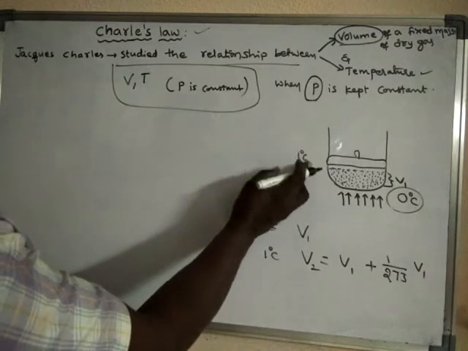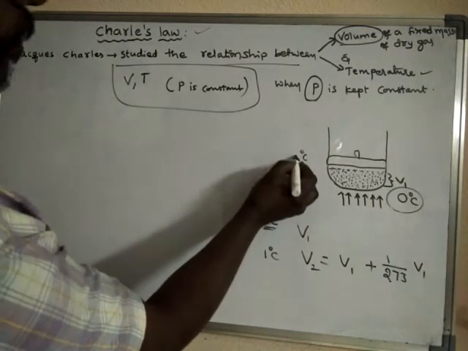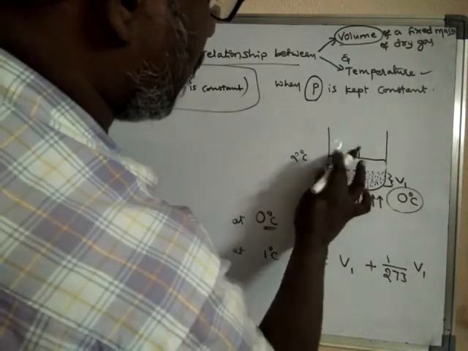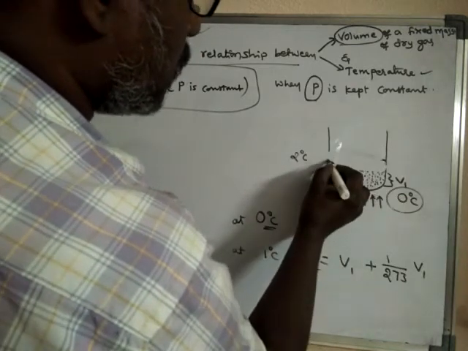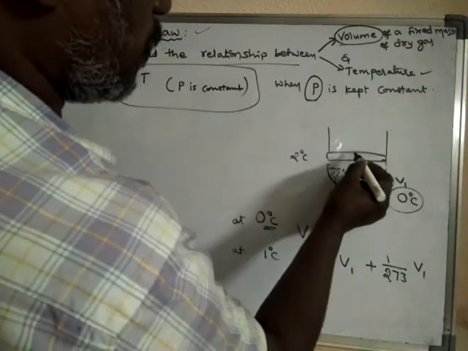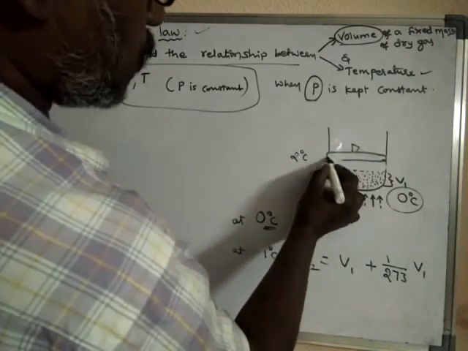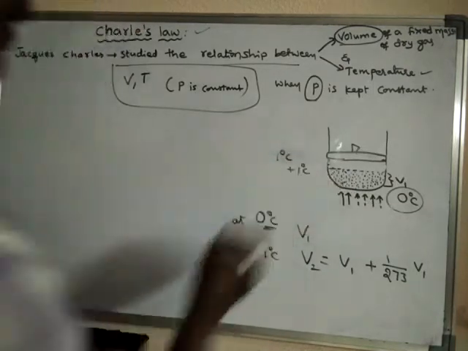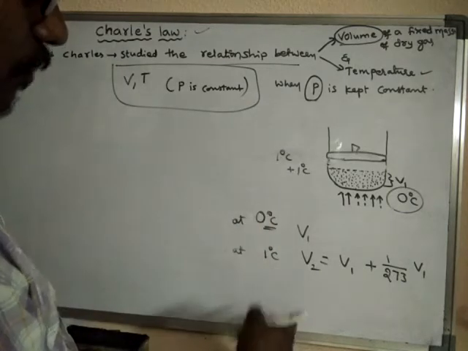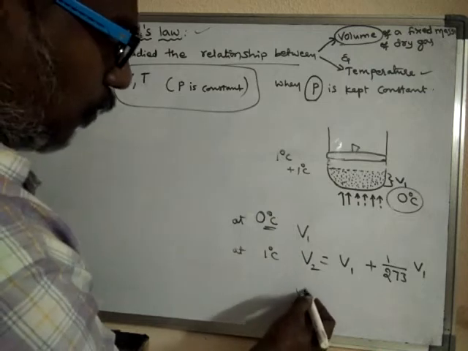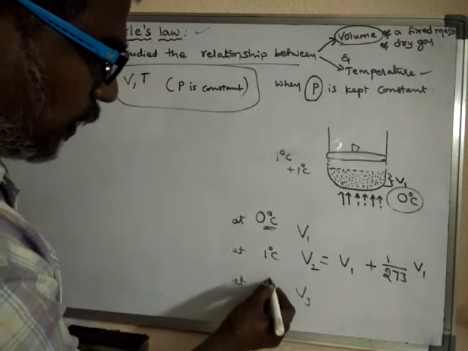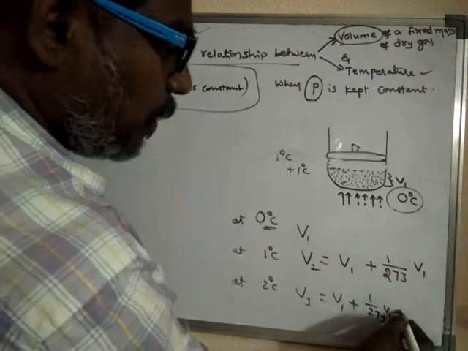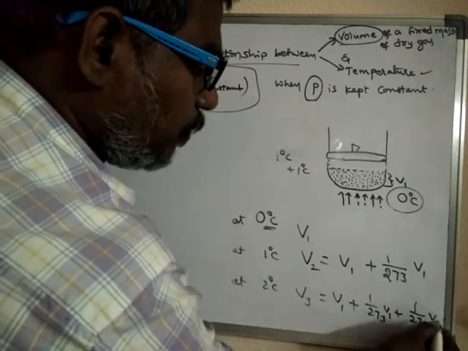Again, if the temperature is raised by one more degree, now the temperature is 2 degrees centigrade, and the volume is increased by a little more. So at 2 degrees centigrade, the volume will be V1 plus 1 by 273 of V1 plus 1 more 1 by 273 of V1.